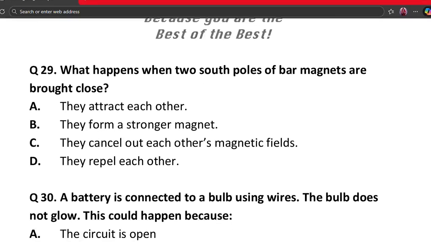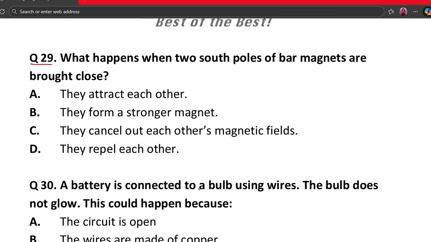The next question is question number 29. What happens when two south poles of bar magnets are brought close? A. They attract each other. B. They form a stronger magnet. C. They cancel out each other's magnetic fields. D. They repel each other. The correct answer is option D. They repel each other, because like poles repel each other and two south poles are like poles, so they push away. This is basic magnetism. Hence option D is the correct answer.